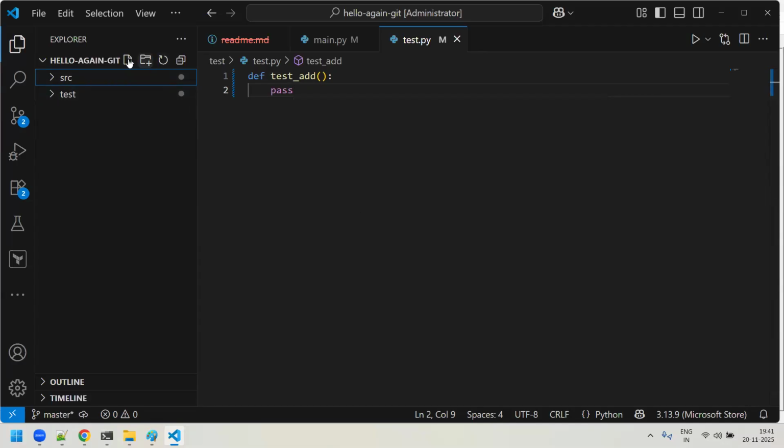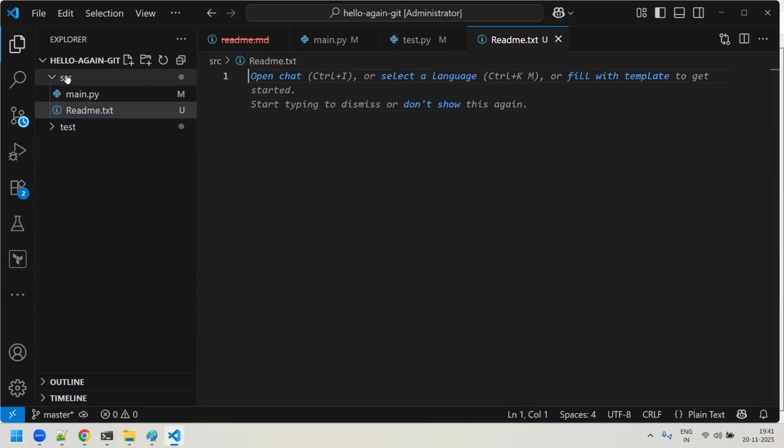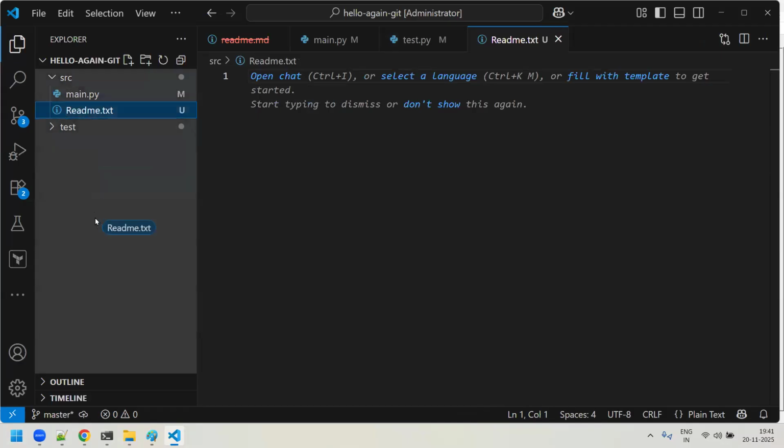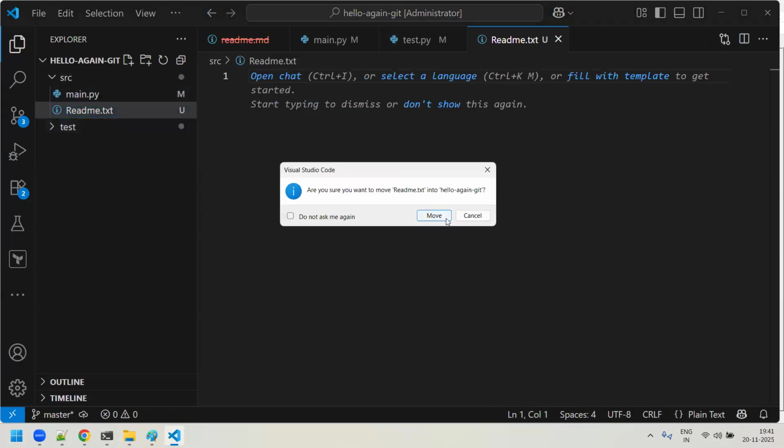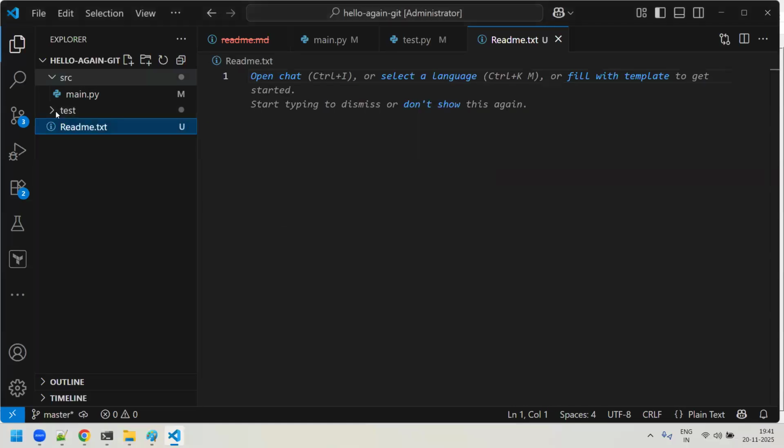And also I will try to create one file, a readme.txt file. Sorry guys, this file went inside the src. I want to make it outside, so just pull it here so that the file comes outside the folder. So you created this readme.txt or readme.md file.